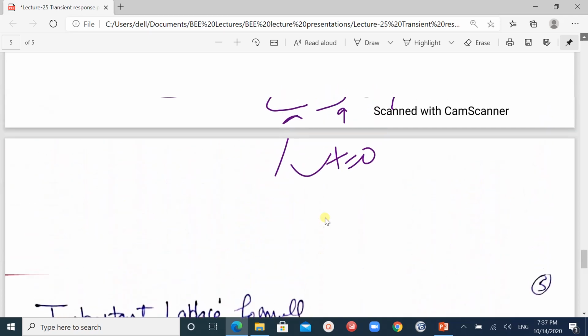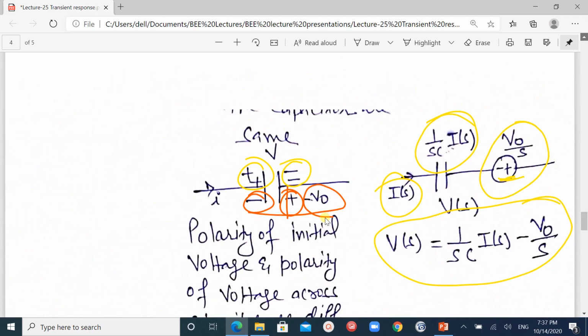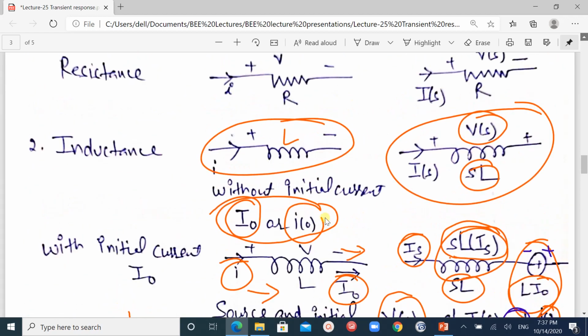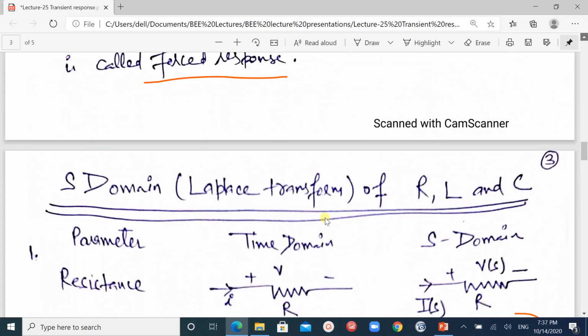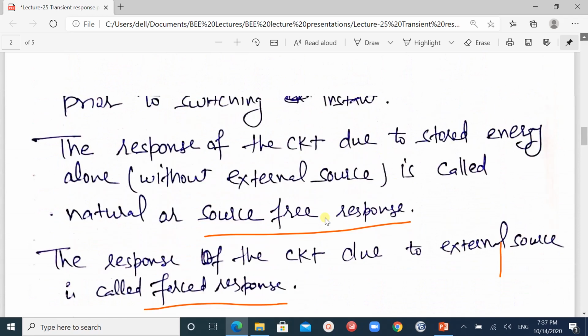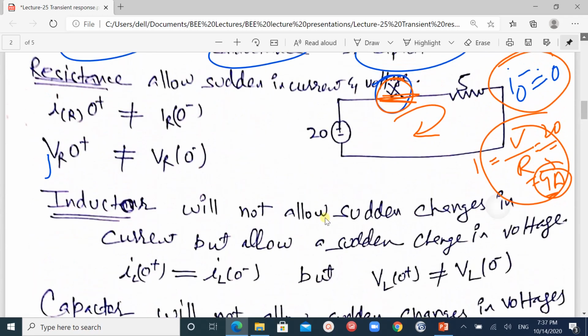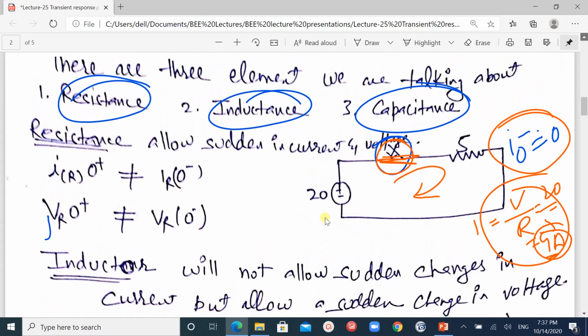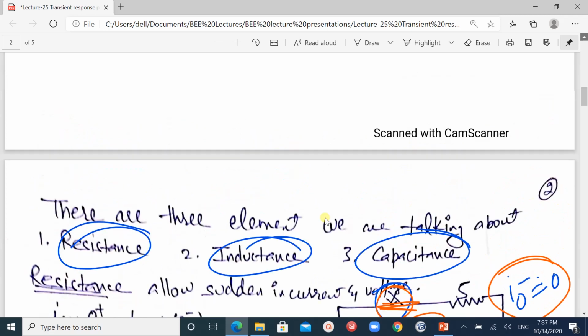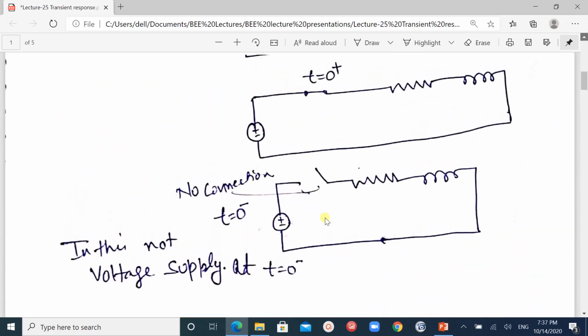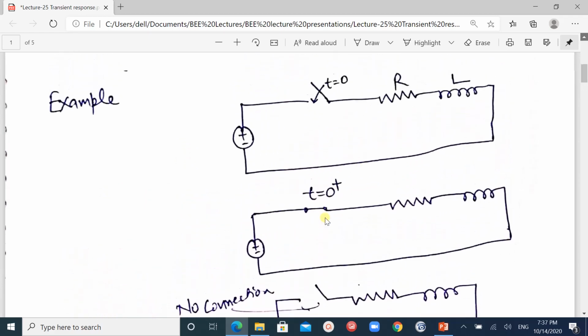So this is all about the transient response of circuits. In this we talked about the behavior of the resistor, inductance and capacitor, how they work in the S domain, and how we consider the initial time conditions, meaning when we have a switch in the circuit, what the response of the circuit is just before switching on and just after switching on.